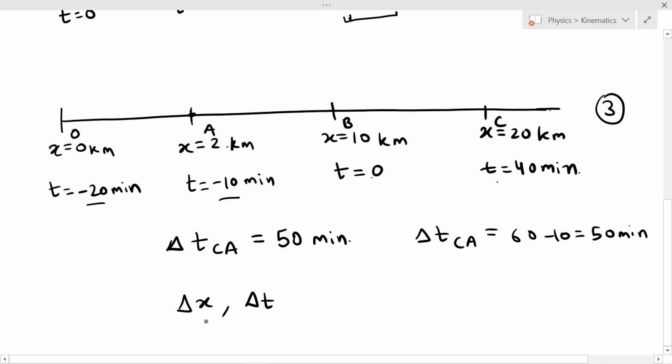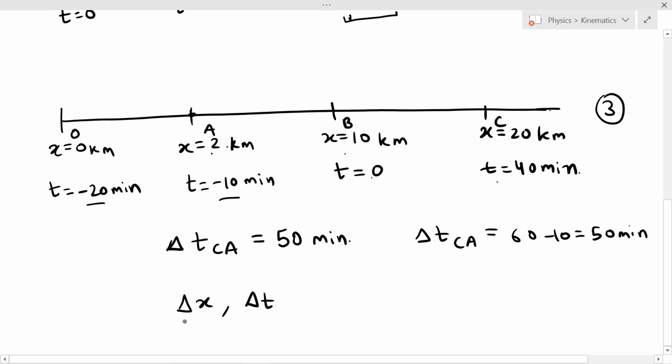That means I can change the origin of the x coordinate and the origin of the time coordinate, and the other coordinates will reset themselves accordingly. So these are just labels like x equal to 0, x equal to 2, x equal to 20, t equal to 40. What matters is the time interval and the space interval, that is the distance.